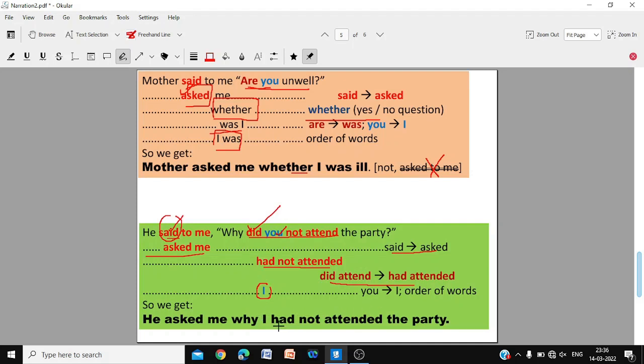Don't say had I. The order of words again should be changed. Why I had not attended the party. He asked me why I had not attended the party. Not why had I not attended the party. The question form is here, but in the indirect question we change the order of words to normal affirmative or statement order. He asked me why I had not attended the party.